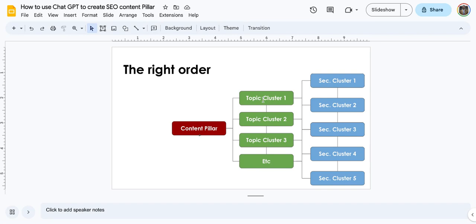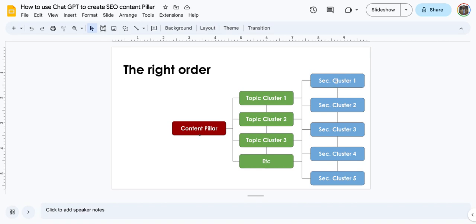And then they will all also be linking to some other content. You may not have content that you will link to yet. You may just write this and then build on it by writing further content still relating to the content pillar. The topic clusters are linking back to it, and the content pillar is linking to them.